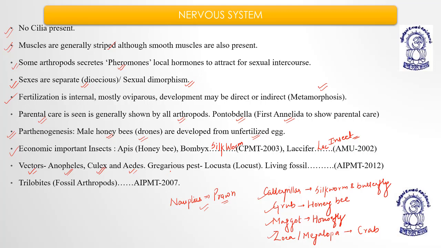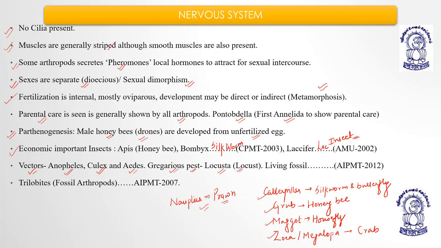Then the gregarious pest, locusta, locust. It is considered a gregarious pest. Locusts are the most common pest, which comes from Pakistan to India.